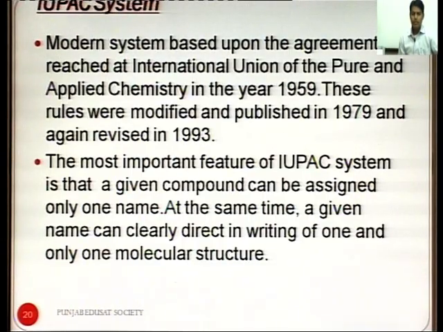But the IUPAC system is the modern and more systematic way of naming. It is a modern system based upon the agreement reached at the International Union of Pure and Applied Chemistry in the year 1959. In this system, the names are allotted according to the structure of the compound and differ according to their functional groups. IUPAC means International Union of Pure and Applied Chemistry, whose head office is in Geneva.